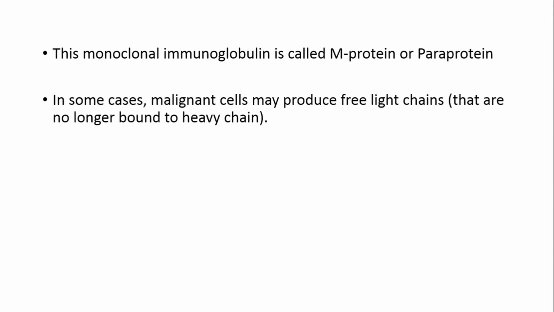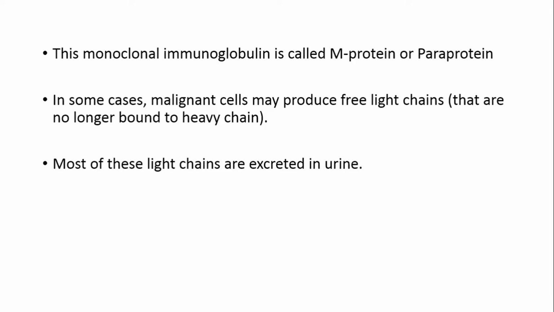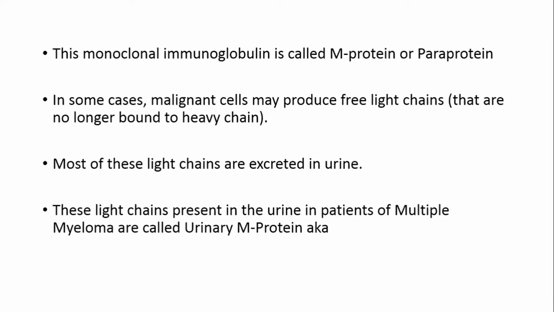In some cases, the malignant cell may produce only free light chains, and these free light chains have low molecular weight and so can easily pass through the glomerular basement membrane and be excreted in urine. These light chains present in the urine in patients of multiple myeloma are called urinary M protein, also known as Bence-Jones protein. The term Bence-Jones protein, which is the urinary light chain or urinary M protein found in multiple myeloma, is important for multiple choice questions.